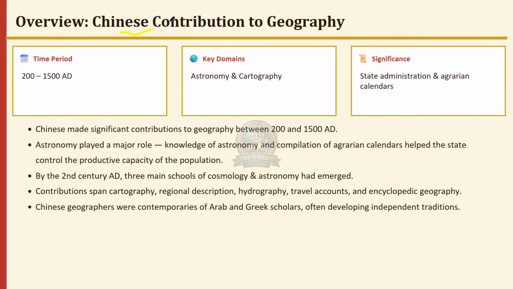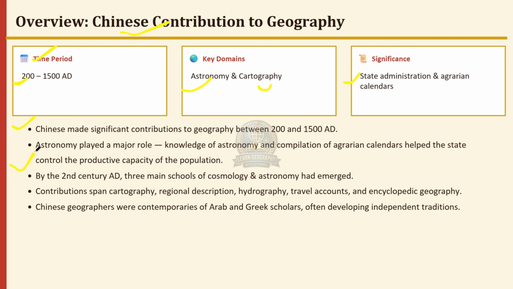Overview: Chinese contribution to geography, time period 200 to 1500 AD, key domains astronomy and cartography, significance state administration and agrarian calendars. Chinese made significant contributions to geography between 200 and 1500 AD. Astronomy played a major role. Knowledge of astronomy and compilation of agrarian calendars helped the state control the productive capacity of the population.